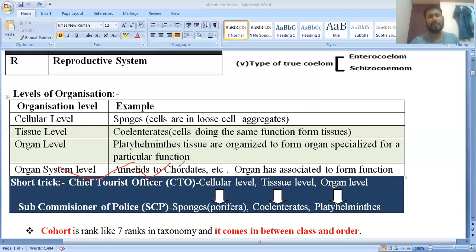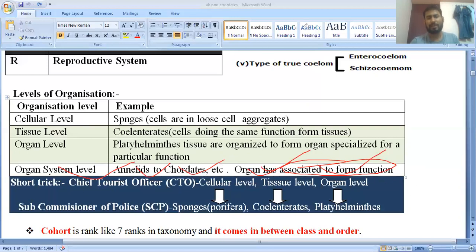It is found from annelids to chordata, and it is found inside our body. Organ system level of organization is found in us, because we have the lung, kidney, and different body parts that perform different functions.